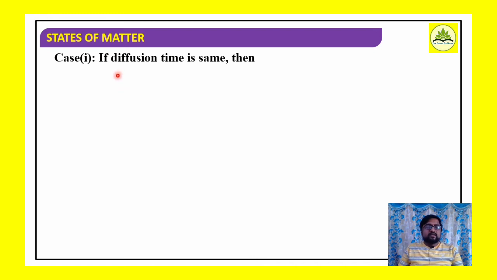Now we can consider further, if the diffusion time is same, R1 by R2 is equal to, if time is same, R1 is equal to V1 by T, R2 is equal to V2 by T. Therefore we can write R1 by R2 is equal to V1 by V2, the T cancels here.